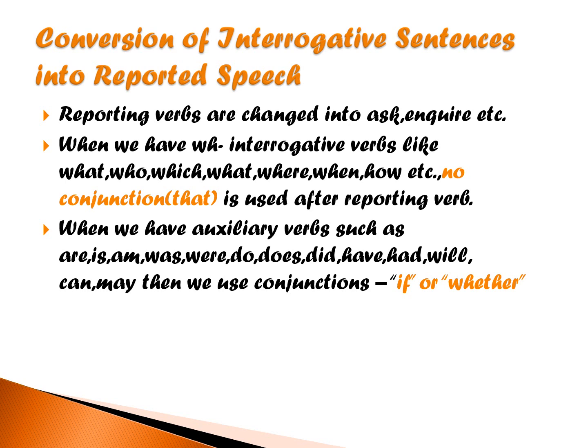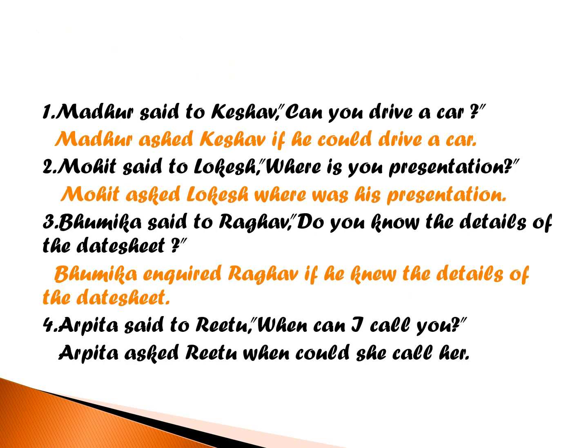And when we have auxiliary verbs such as are, is, am, was, were, do, does, did, have, had, will, can, may, then we use the conjunctions if or whether. That is not used. We will use if or whether whenever we have questions starting with auxiliary verbs. But when we have questions starting with WH words, then we will not use any conjunction. Let us see the examples.